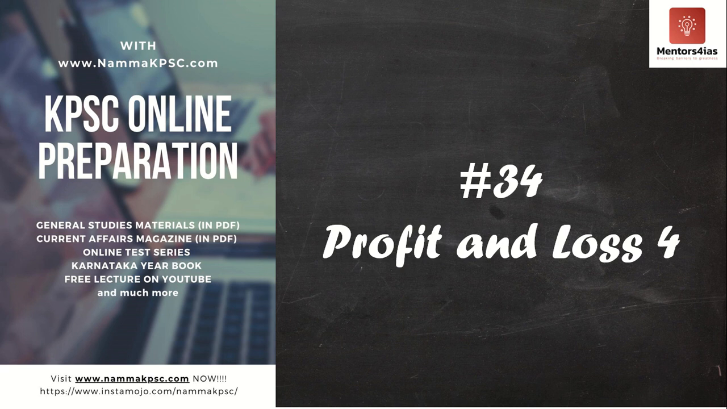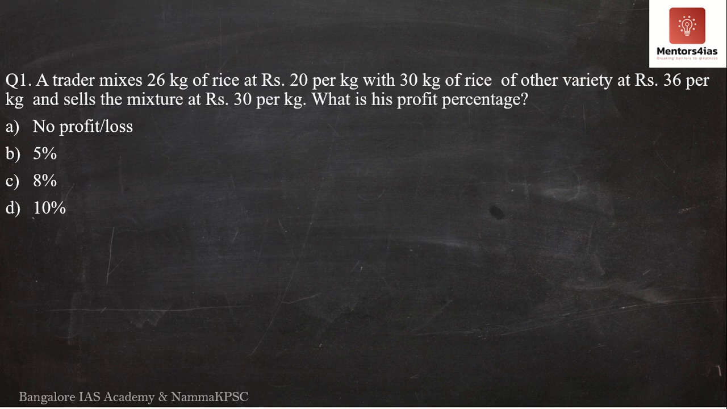So in this particular session as well, we will continue to deal with more problems on profit and loss, considering that it is an important topic as far as your competitive exams are concerned. Now the first question says, a trader mixes 26 kgs of rice at rupees 20 per kg with 30 kgs of rice of other variety at rupees 36 per kg and sells the mixture at rupees 30 per kg. Therefore, what is his profit percentage?